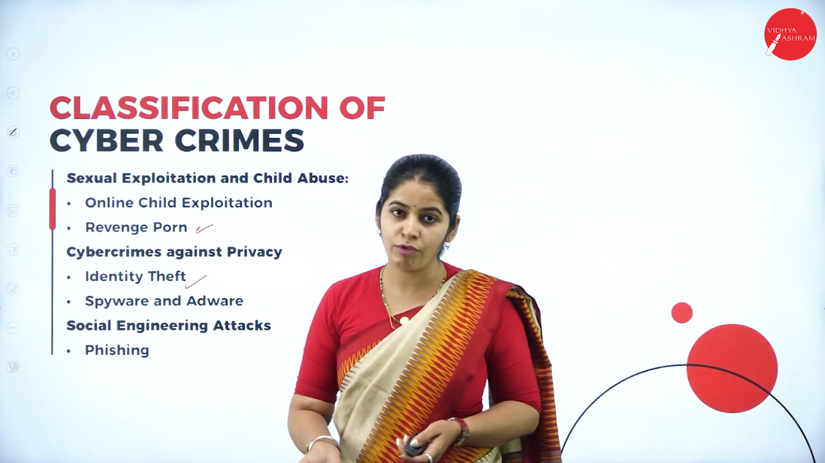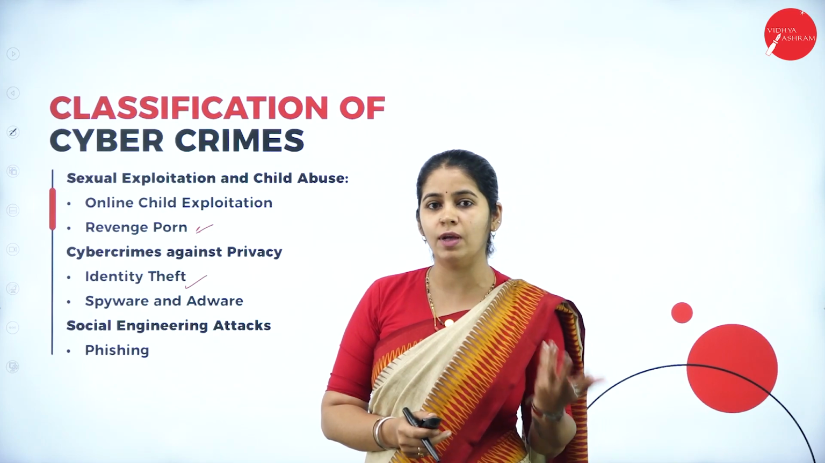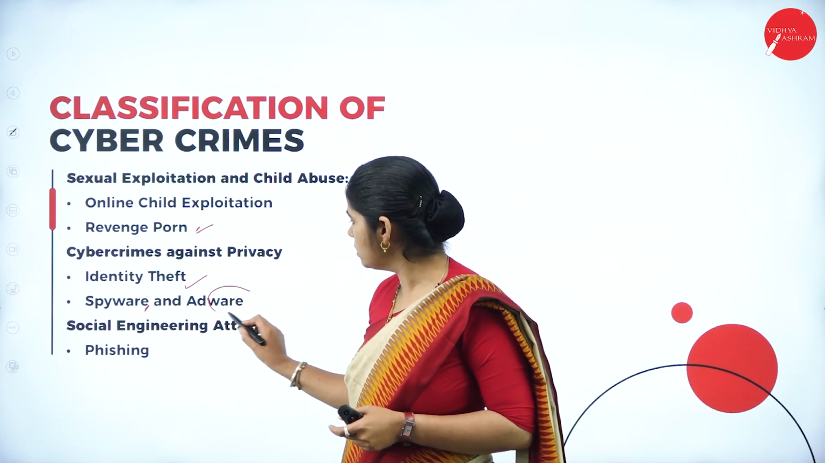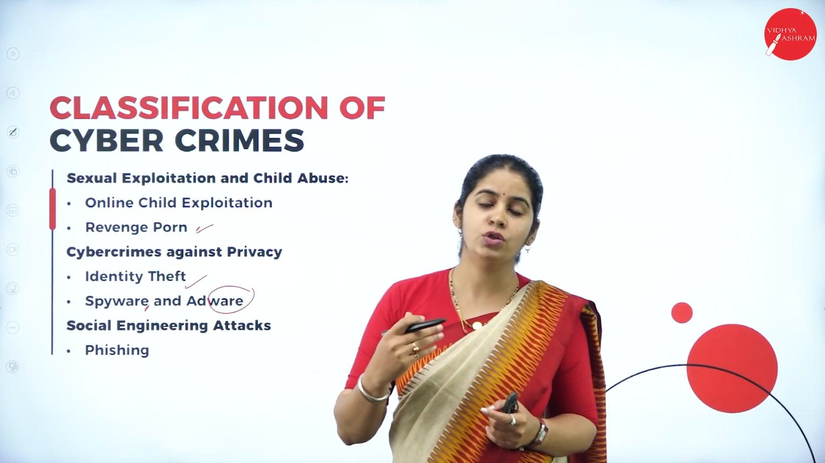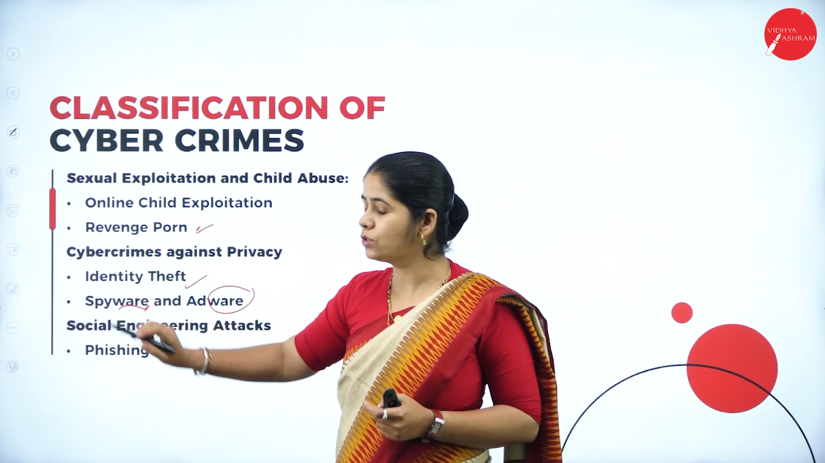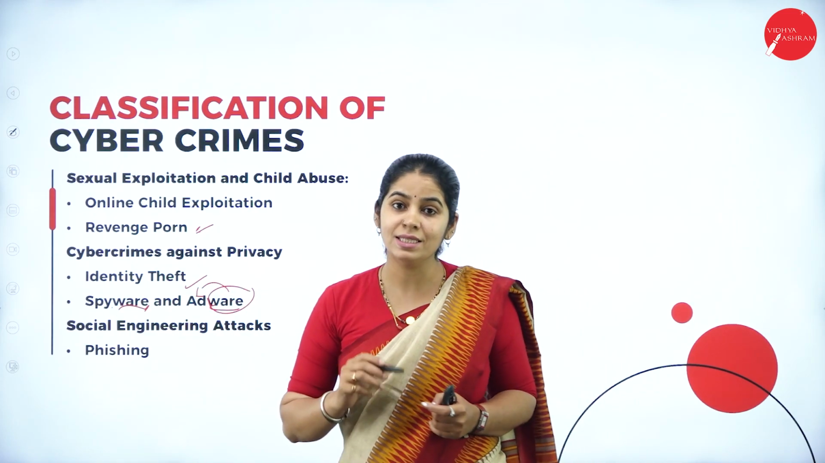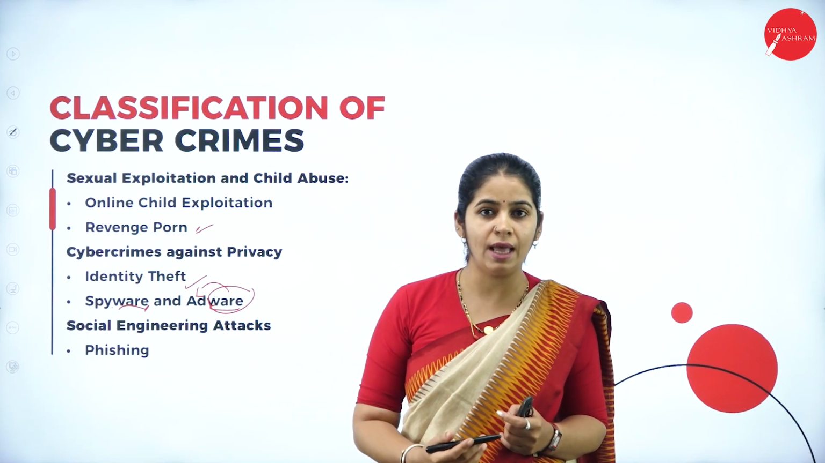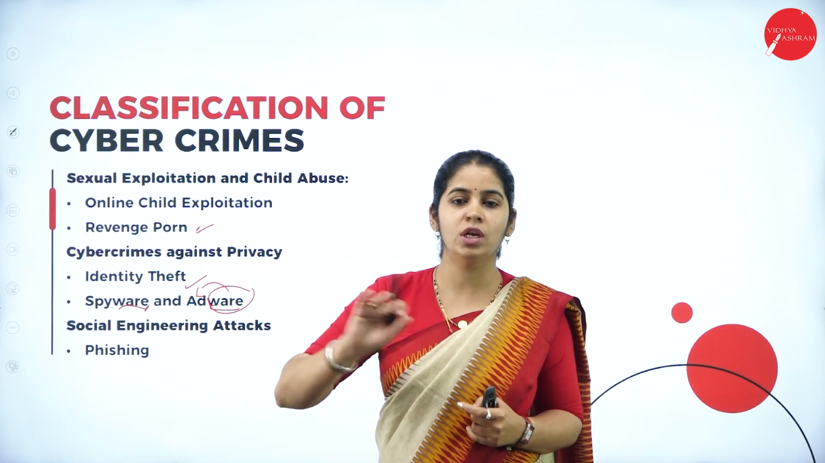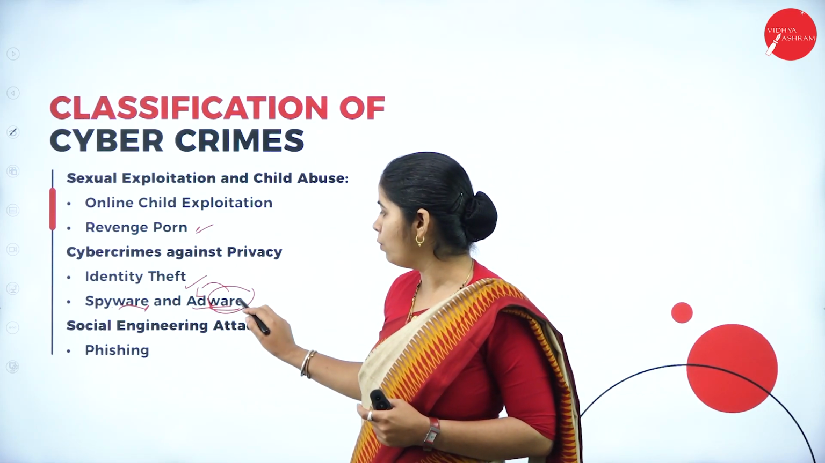Spyware and adware. Spyware is for spying on someone to get their details. This is also a software which is used for specific purposes. Software used for spying is called spyware, and the software used for providing unnecessary ads which are not relevant to the individual or the organization, simply posting those ads to manipulate the individual, is called adware.